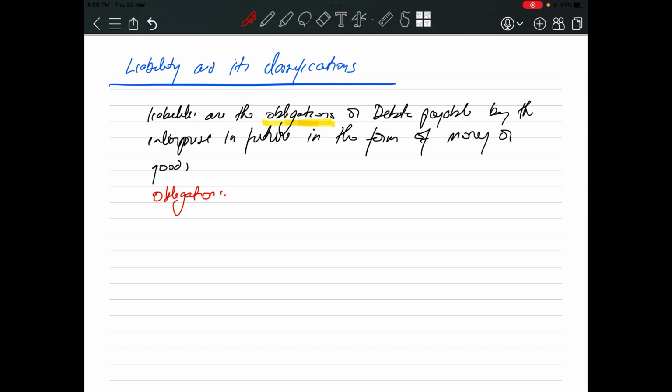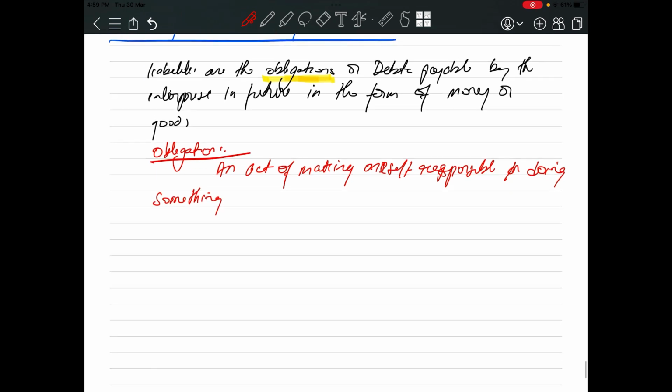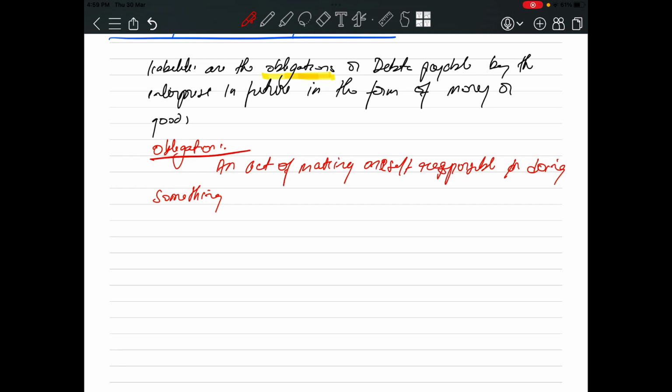Obligation simply means an act of making oneself responsible for doing something, it may be as a promise or contract.